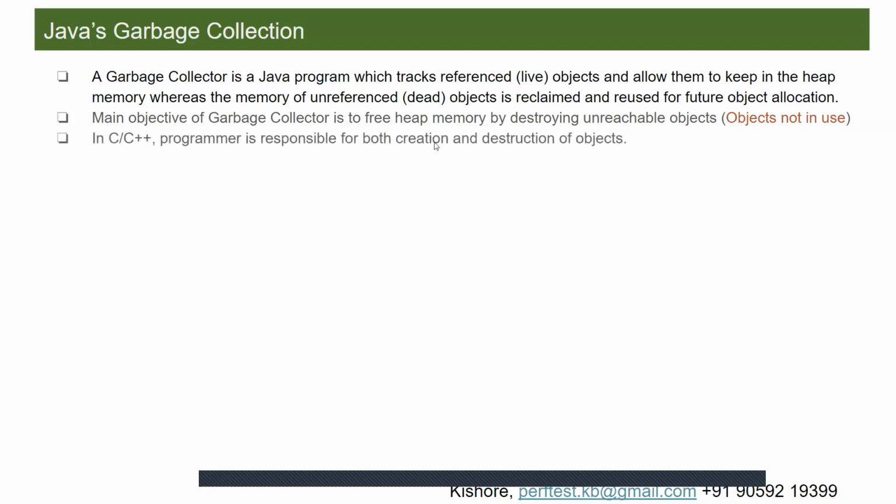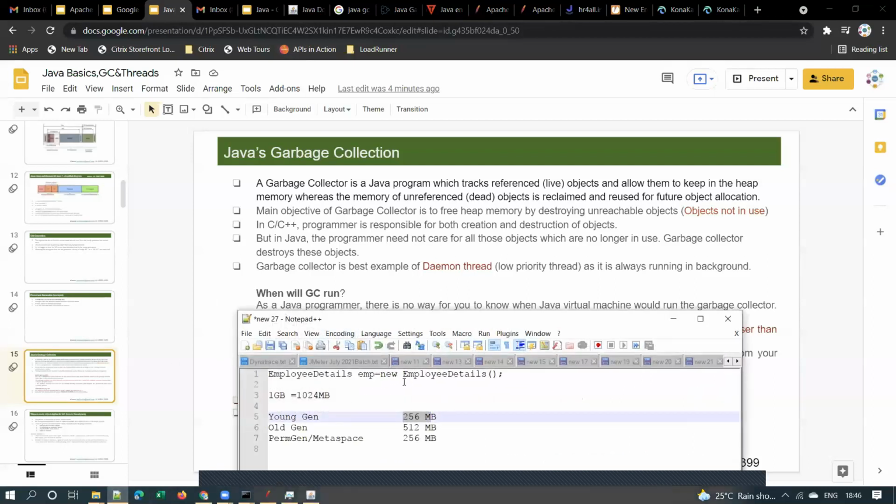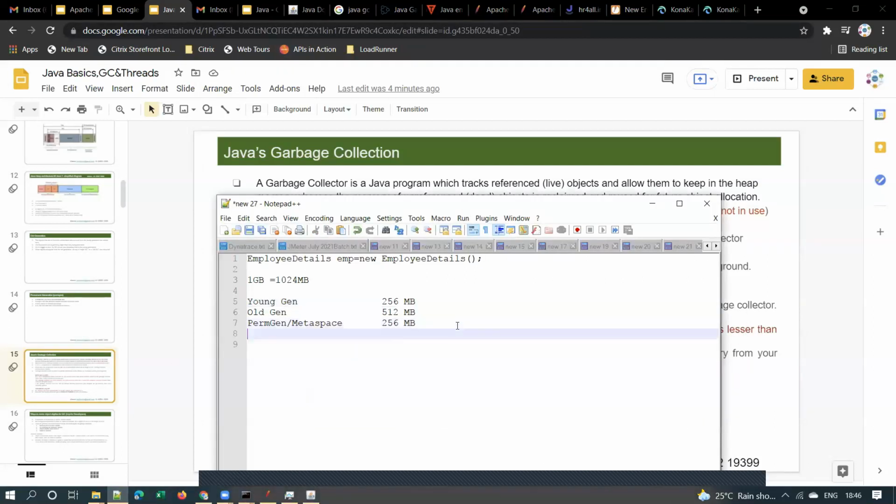In C++, the programmer is responsible for both creation and destruction of objects. If you have some idea of C language, the developer will use a method called malloc, for memory allocation, whenever you want to create an object. And at the end of the program, they will write this free method.